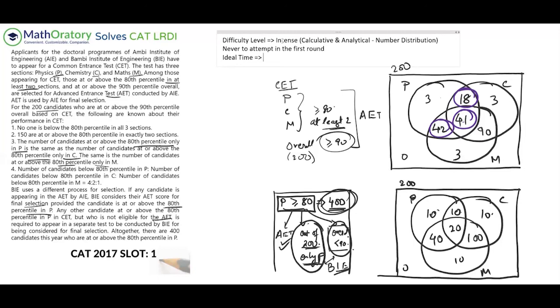Because when I write the ideal time to solve the set, that should be clear to you. The ideal time for this would, I would say, definitely not be less than 12 minutes. I don't know what the upper bound is, but if you have to solve it, you would be in the range of 12 to 13 minutes or something, so it will take some time. Typically, you should not attempt a set like this in CAT. This is one very calculative set that we had in the first slot of 2017.